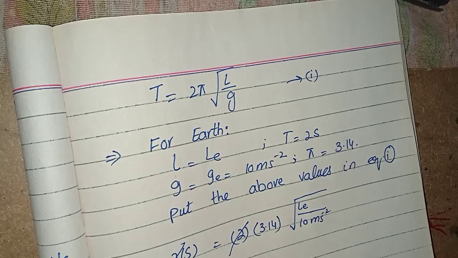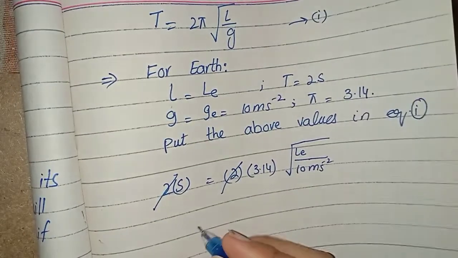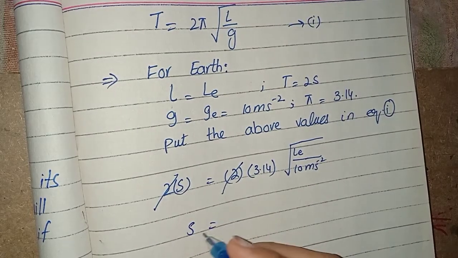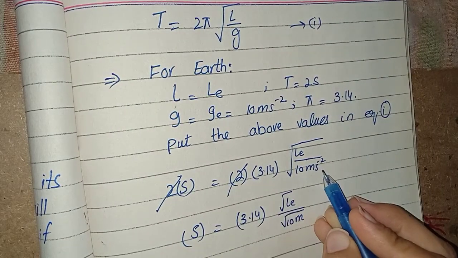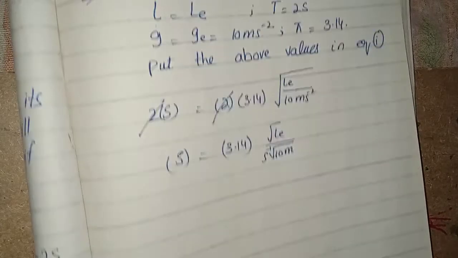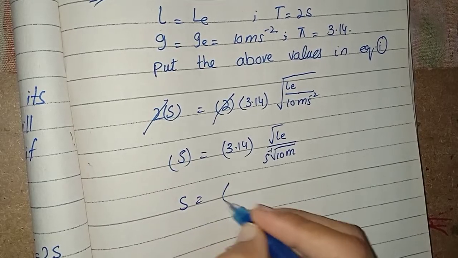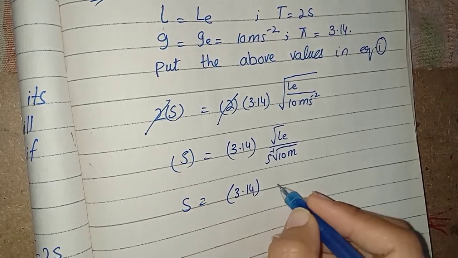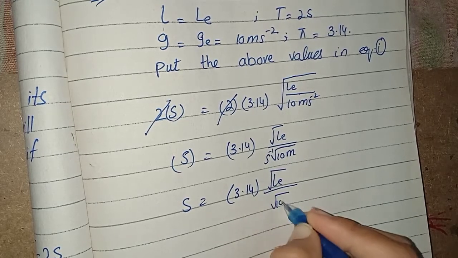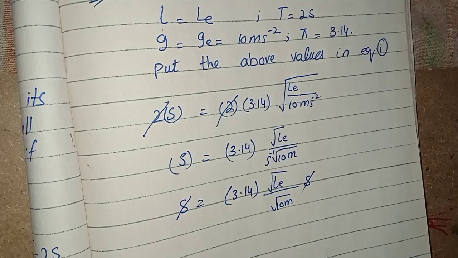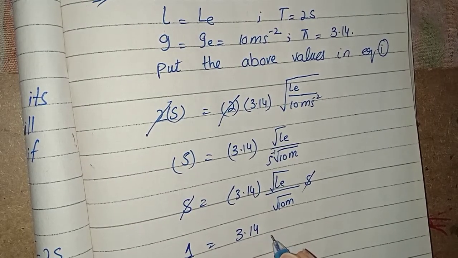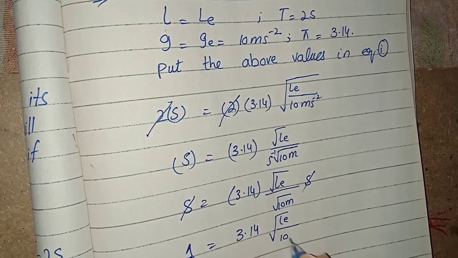2 will be cancelled with this one. So the second will remain here, while the second will come out from the under root with s to the power -1. s is equal to 3.14, seconds will go up, LE over 10m, and s will be cancelled with second, and 1 still remains here, 3.14 LE over 10m.